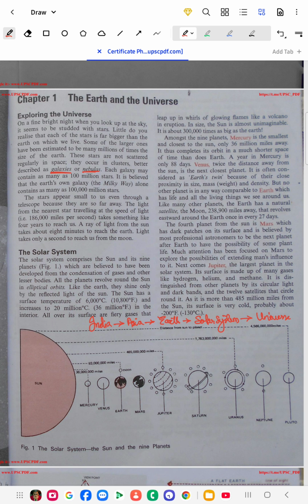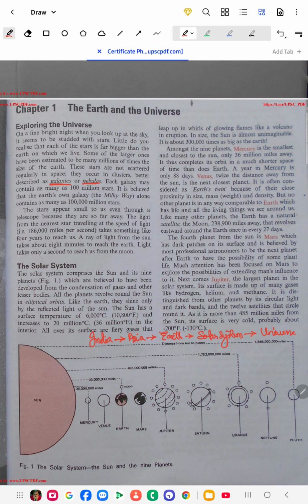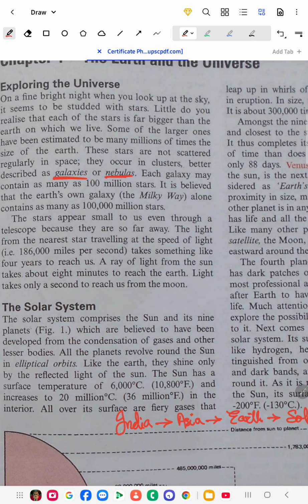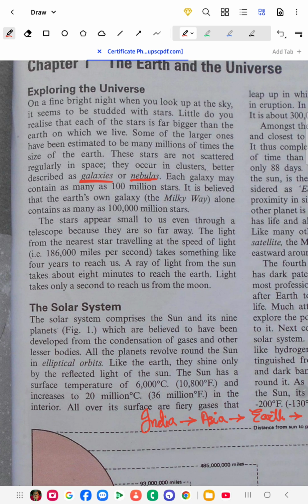So you should learn what galaxies or nebulas are. Stars are not scattered in space; they occur in clusters. We know that there are so many stars in the universe, and we can see so many stars in the sky at night. They form the galaxies. Stars are not scattered regularly, but they occur in clusters.